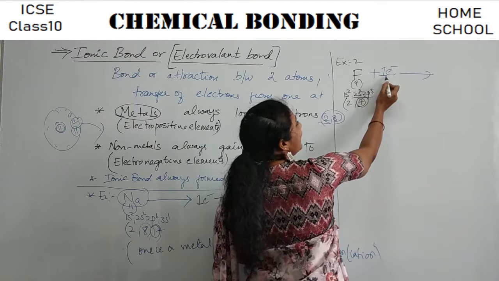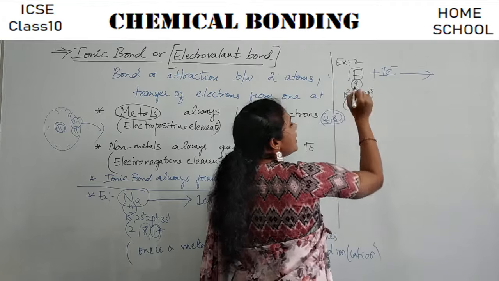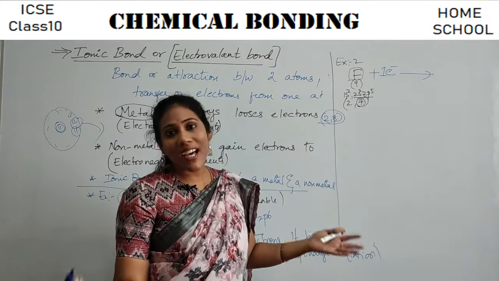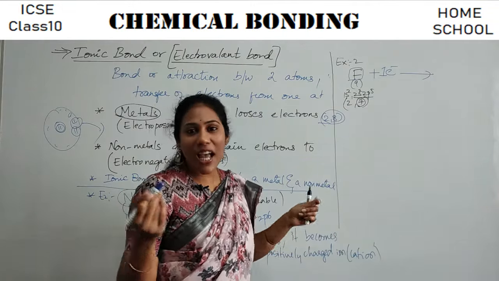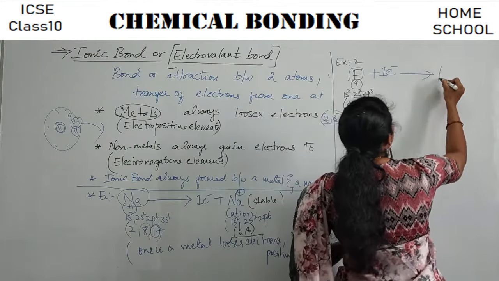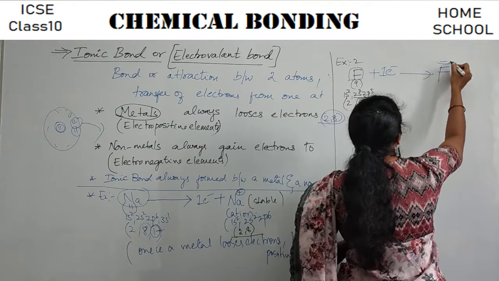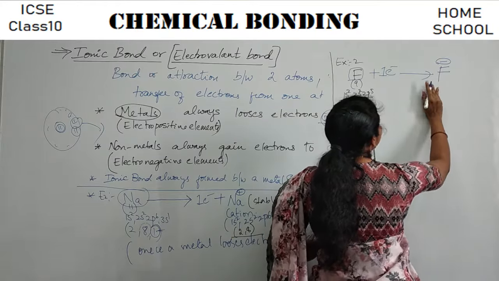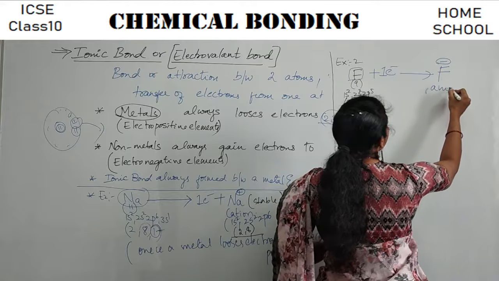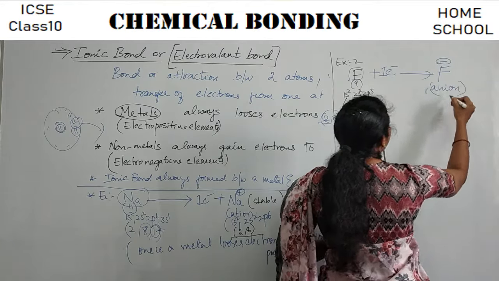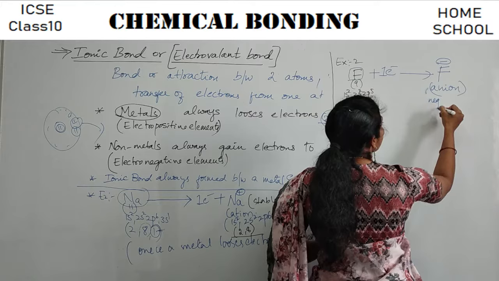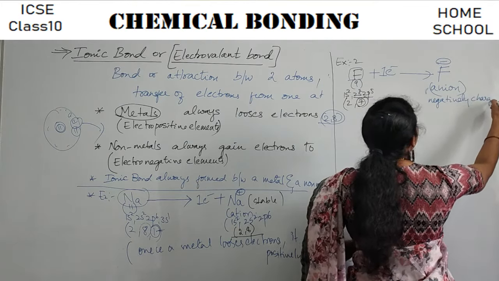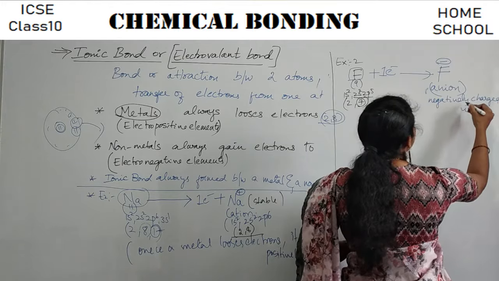So after taking one electron, this F is not neutral, right? It will get some charge above. Which charge does it get? Negative charge. I will call it F minus. And now this is a negative ion. A negative ion is called an anion. A negatively charged ion is called an anion.